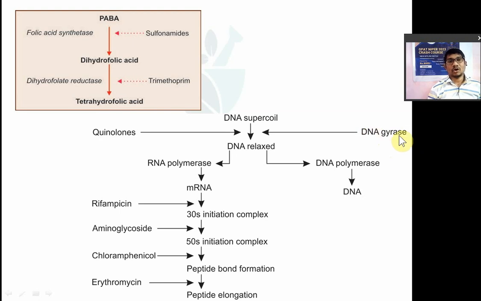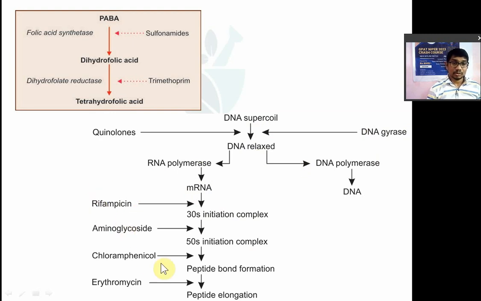Now all these quinolone antibiotics inhibit the DNA gyrase enzyme and prevent the DNA from relaxation, and that DNA is useless, so that damages the cell. That's how they act as bactericidal, right? Now once DNA is relaxed, DNA polymerase will convert it into RNA. Now that is inhibited by rifampicin by binding with the mRNA. So rifampicin interferes with the DNA function, right?